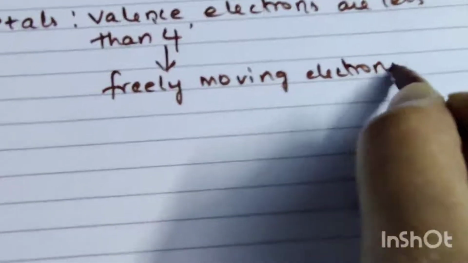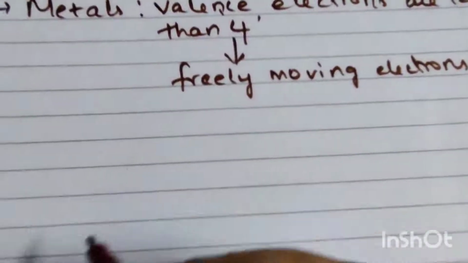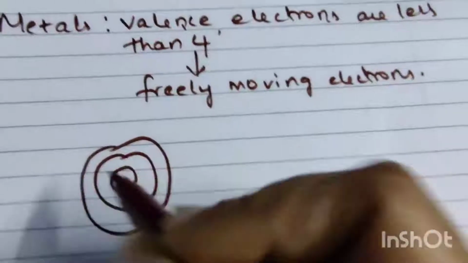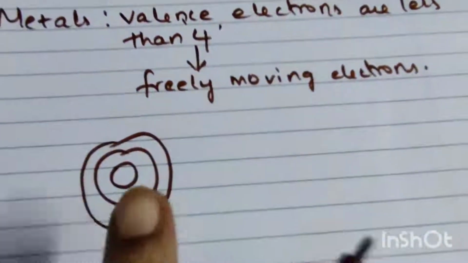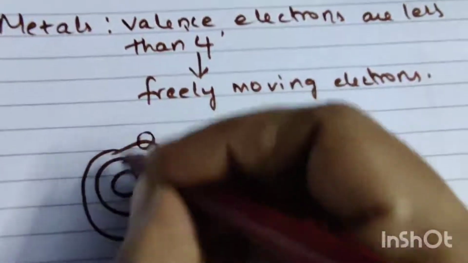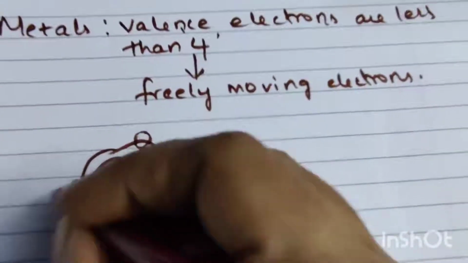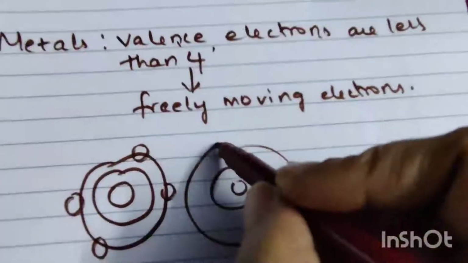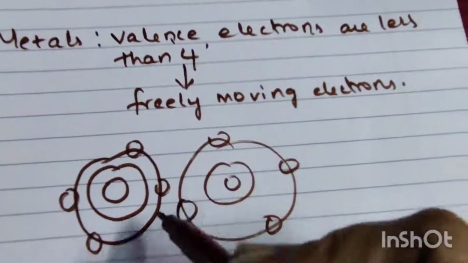Suppose this is some kind of metal, and these are some orbits. The last orbit is called the valence orbit. Suppose there are 4 electrons here, revolving around this. There is one more atom over here, and here also there are 4 electrons.